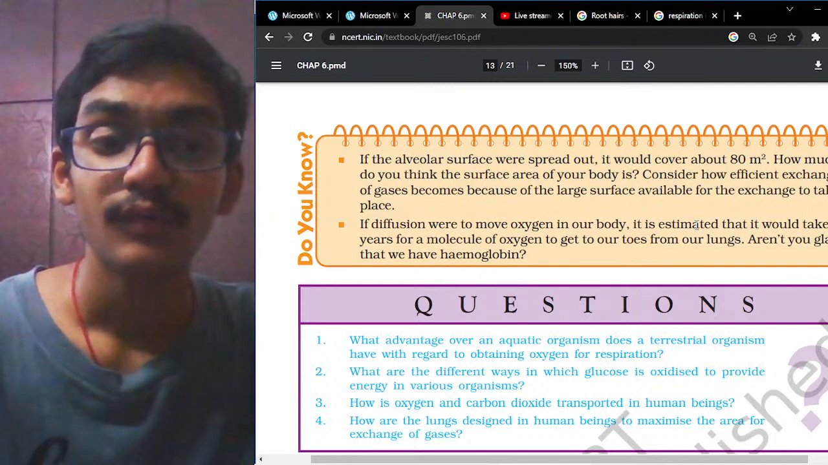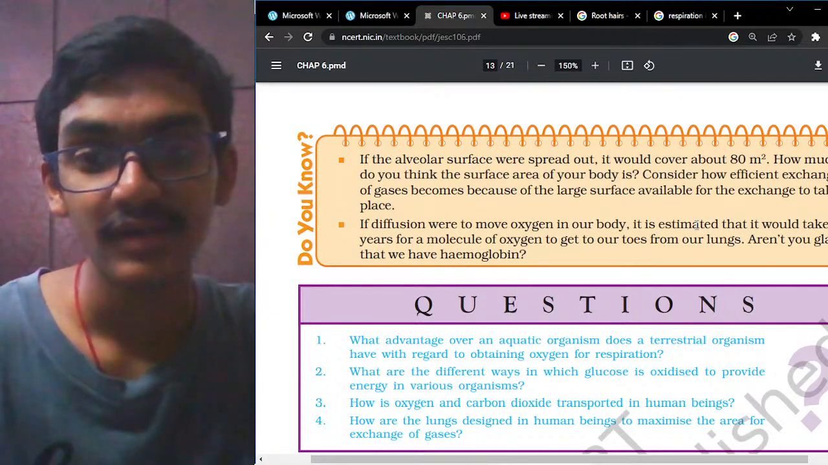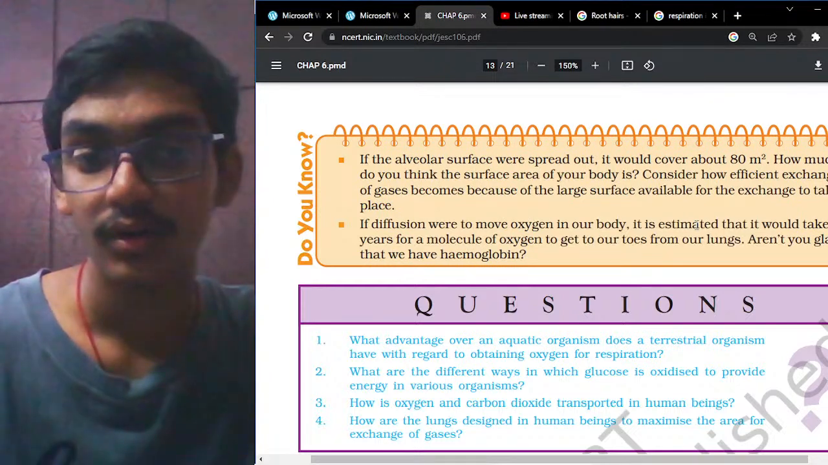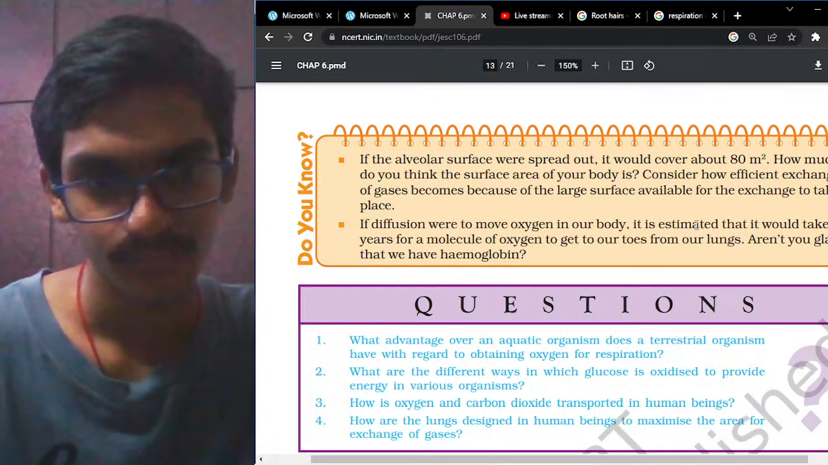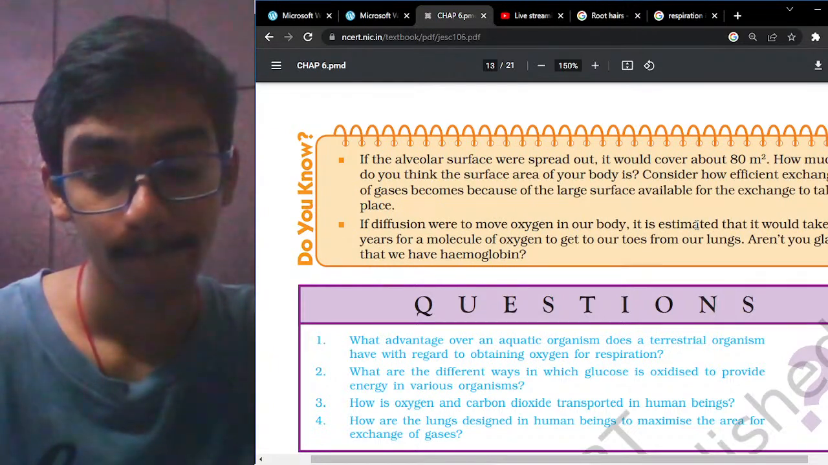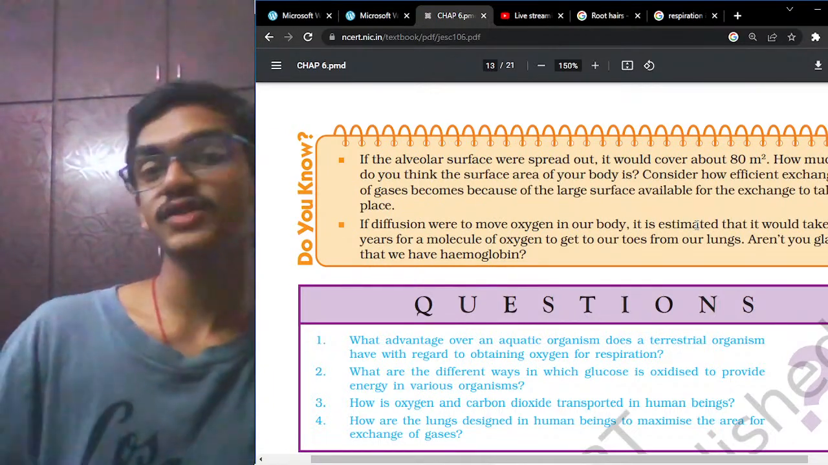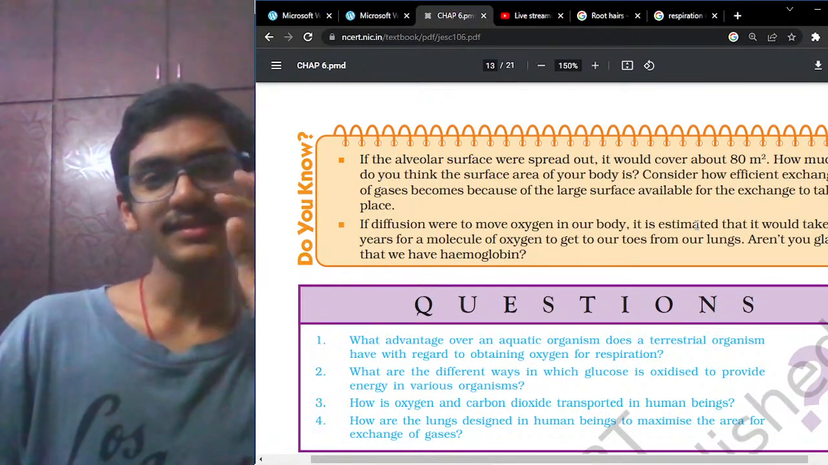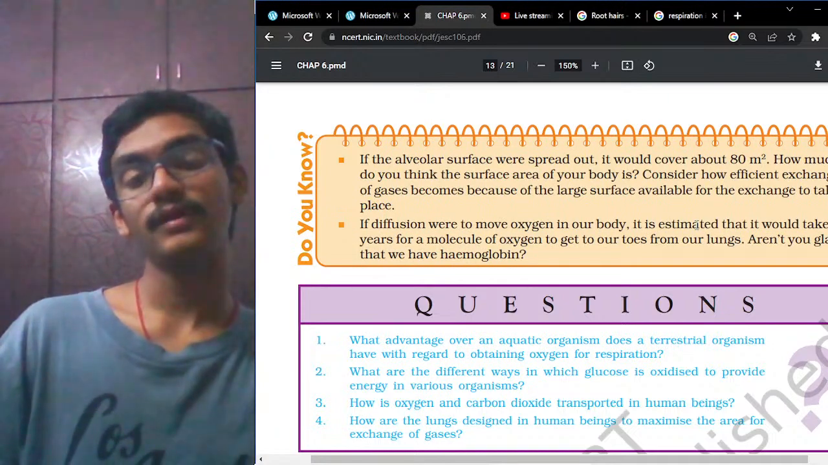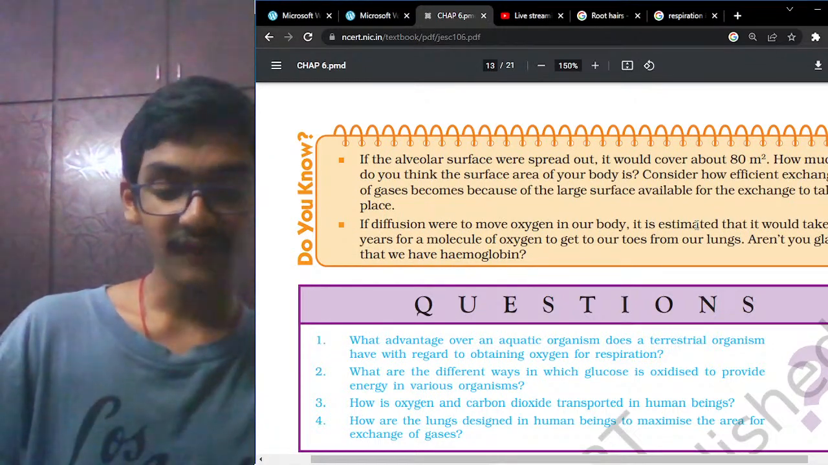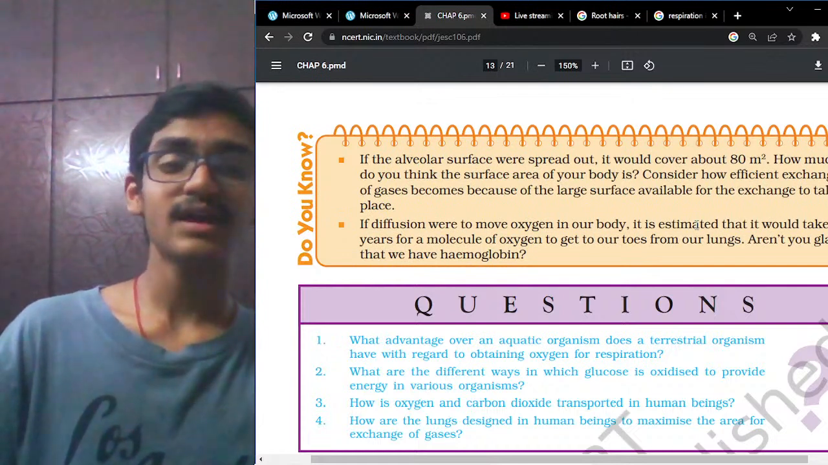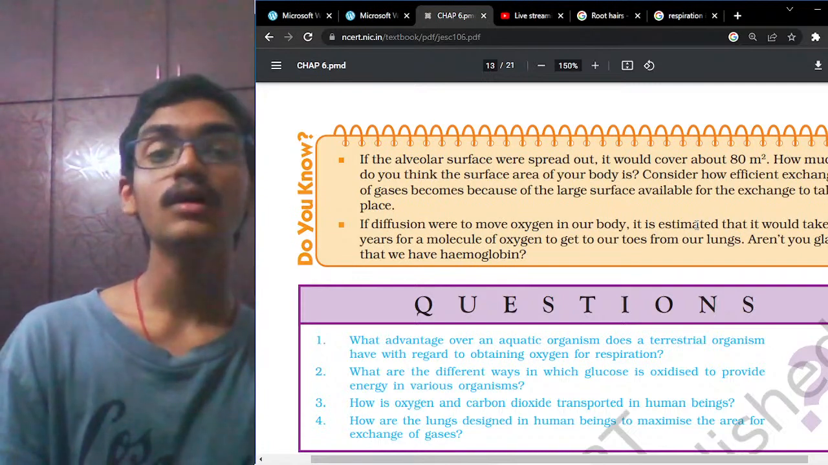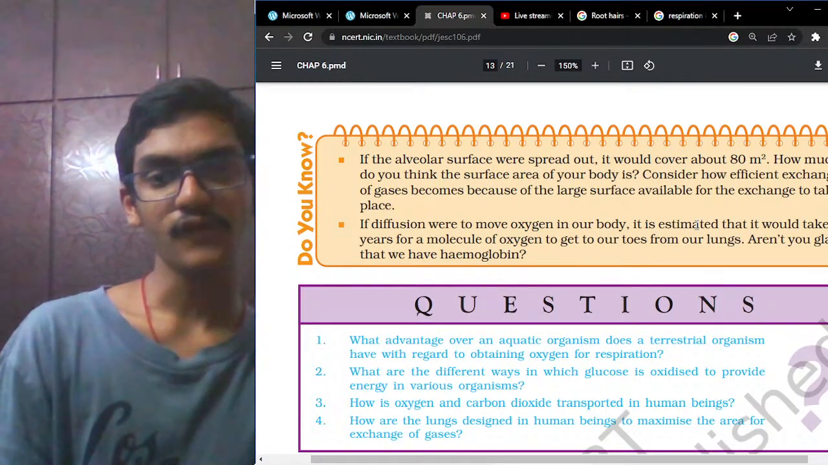So if diffusion were to move oxygen in our body, it is estimated that it would take 3 years for a molecule of oxygen to get from the lungs to our toes. Then you try to understand how the diffusion process would take place. Diffusion is a very slow process as well. That's the reason the diffusion process is not possible in a complex organism wherein they have huge energy needs and require a high supply of oxygen.